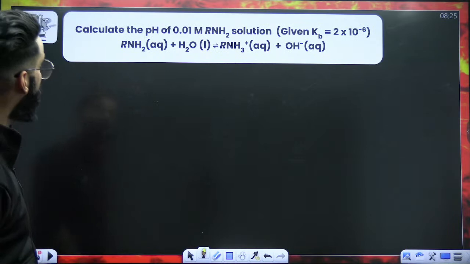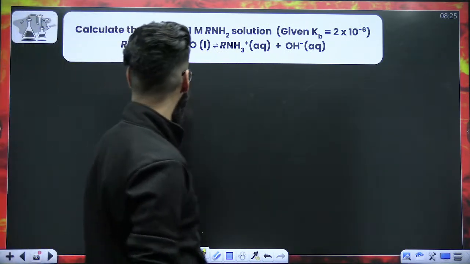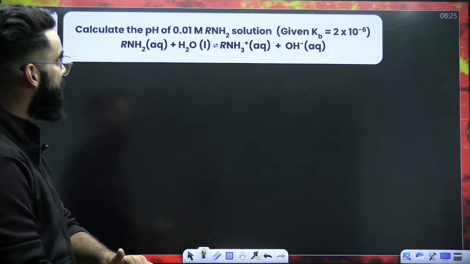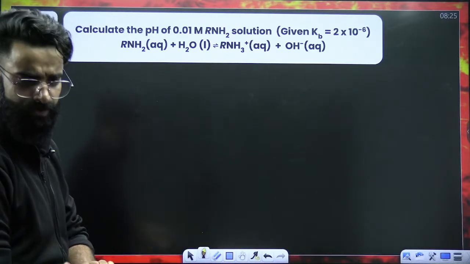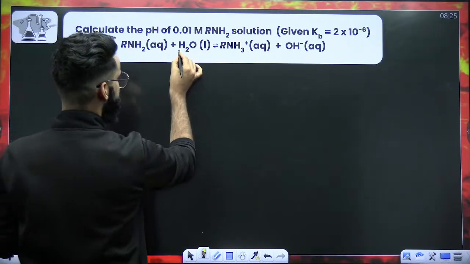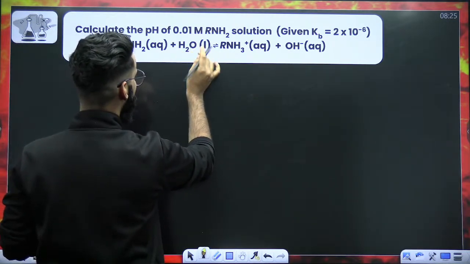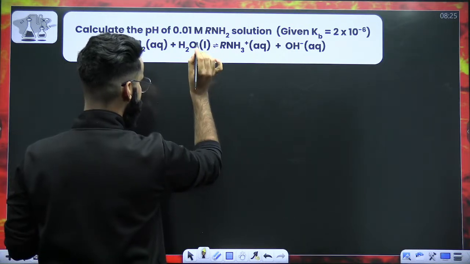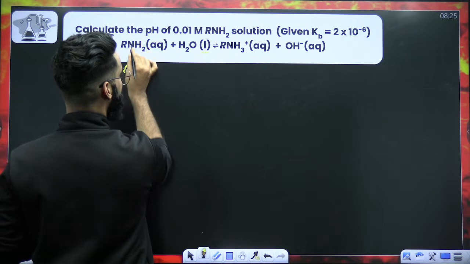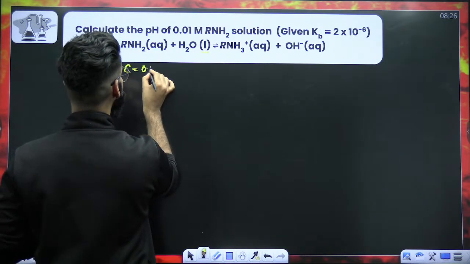Can you solve this particular question? Calculate the pH of 0.01 molar RNH2 solution. Kb is given. Can you give this equation a try? It's again a simpler one. See, this is water, right? I do not have to consider it. It's in liquid state, its active mass is unity. Nothing to do with this. The concentration of this particular base is C, which is 0.01.